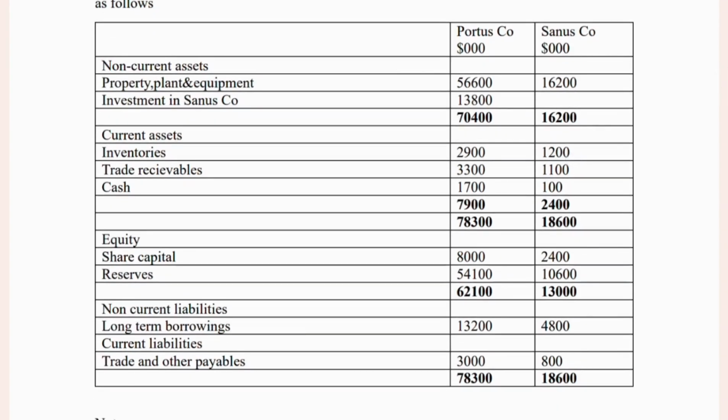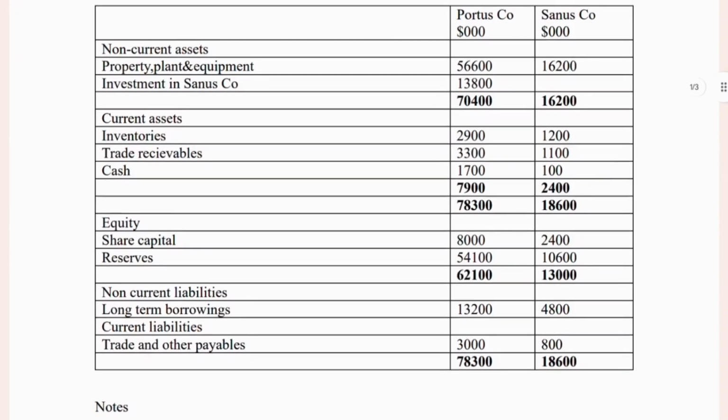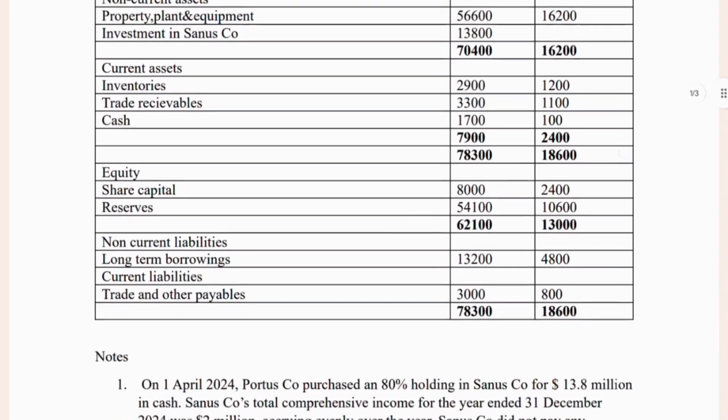Current assets: inventories for Portosco is 2,900 and for Sanasco it is 1,200. Trade receivables is 3,300 for Portosco and 1,100 for Sanasco. Cash is 1,700 for Portosco and 100 for Sanasco. The total assets value is 78,300 for Portosco, the parent company, and 18,600 for Sanasco, the subsidiary company.